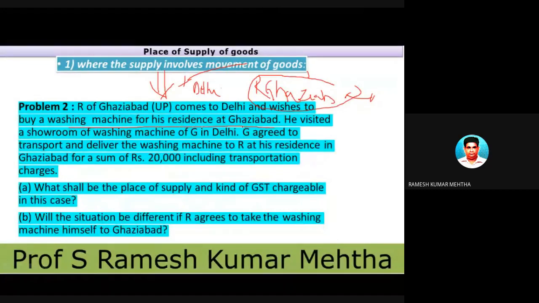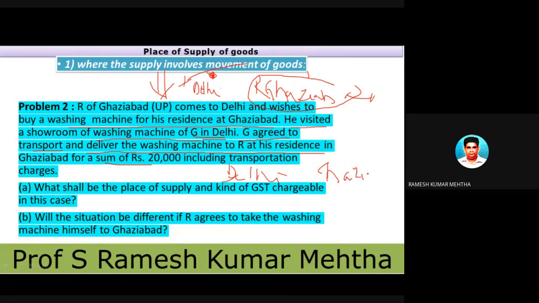Now he visited a showroom in Delhi and G agreed to transport. G means the person who is supplying in Delhi, and deliver the washing machine to R at his residence in Ghaziabad. So there is a movement of goods which is taking place. It starts from Delhi and ends at Ghaziabad.